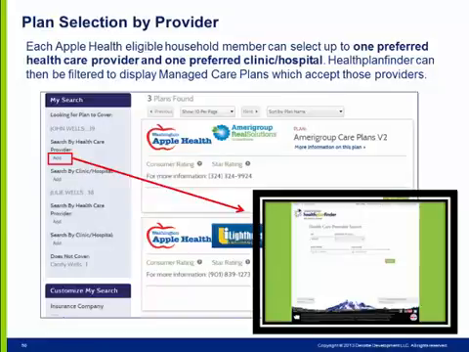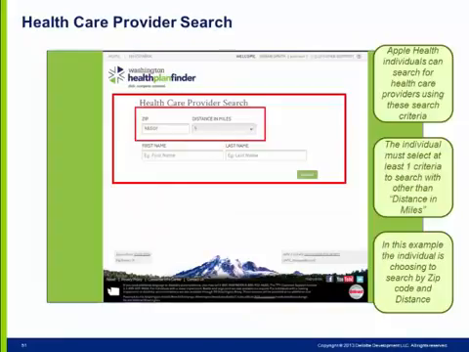Over the next few slides, we'll discuss how to search for and add healthcare providers and clinic hospitals for each household member. We'll also review how those provider preferences can be used to filter managed care plans accordingly.